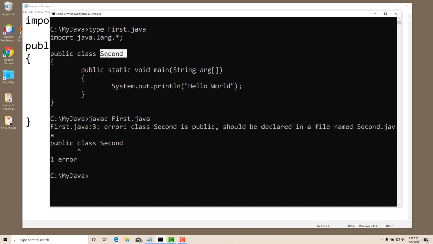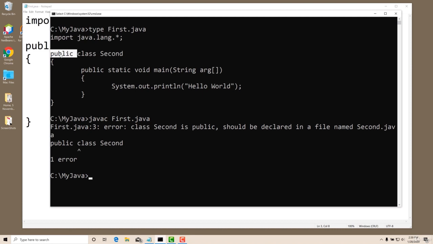So you have made the class public and its name is second. Then it should be kept in a file second.java, not in first.java. So the condition arises that whatever the class name is, the file name should be the same. This condition is compulsory when the class is declared as public. Here it is mandatory. Otherwise, you can have a different class name or file name, not a problem. If you write public, then it must be in the same file. So we generalize this and say that for every Java program, whatever the class name, the file name should be the same.